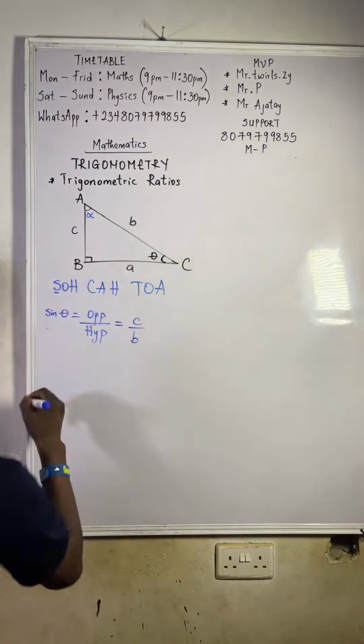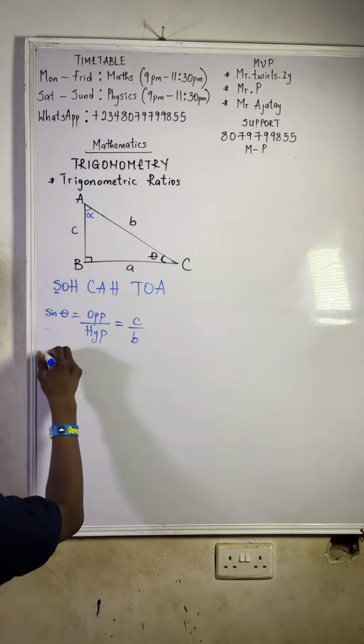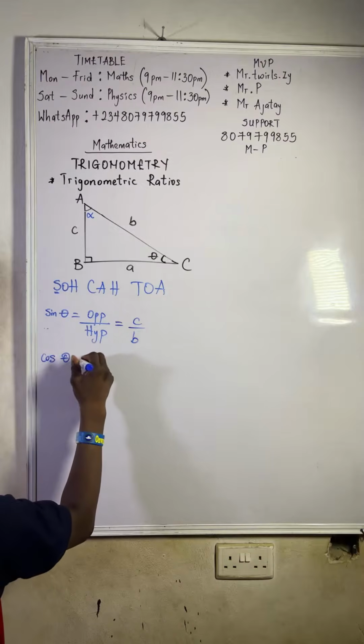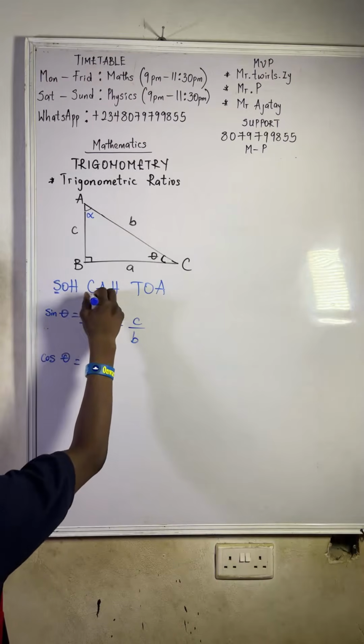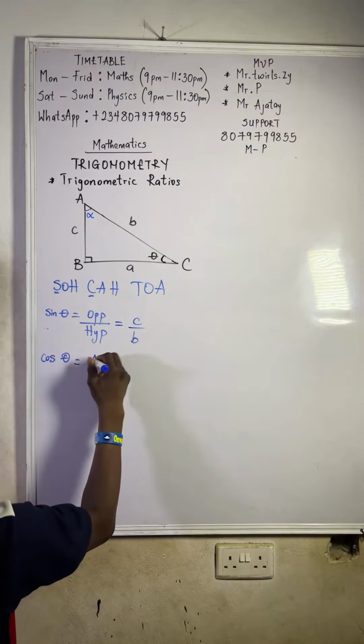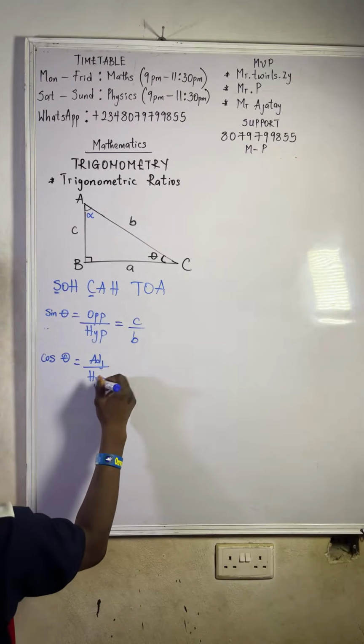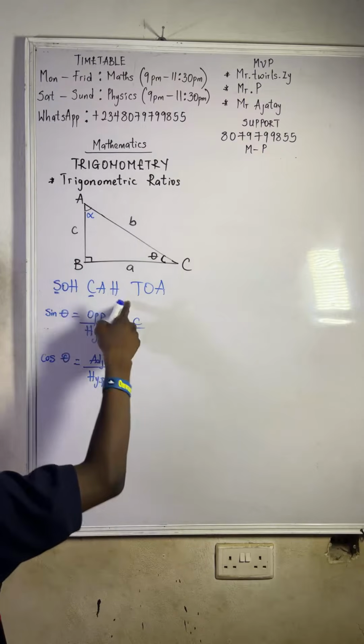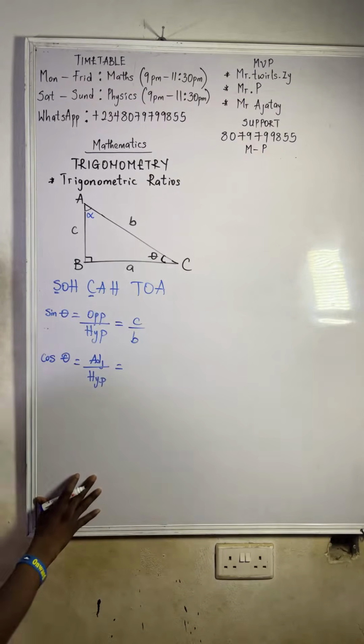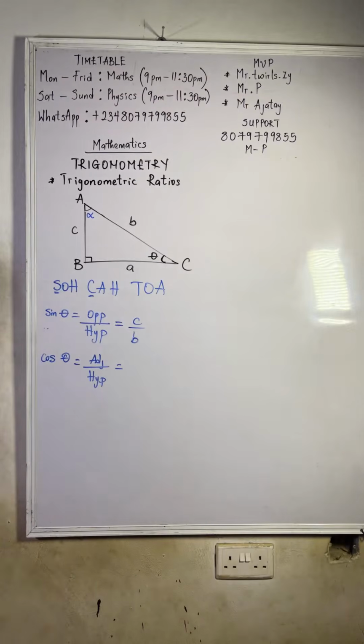So let's do for cos. When you pick cos theta, that's called cosine. When you pick cos, it means A, which is called adjacent, over hypotenuse. So cos theta is adjacent over hypotenuse. Do you get it now? So what's our adjacent here? Now let me tell you how you get your adjacent here.